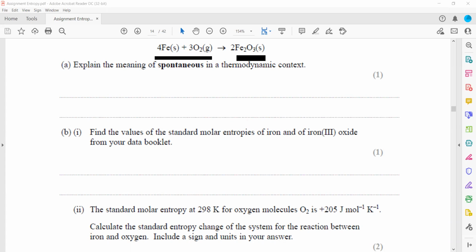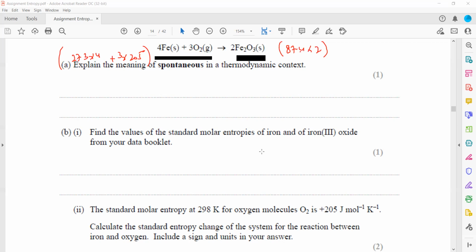So we'll just use the values. For iron oxide, it was 87.4, and this 87.4 times 2, because 2 moles are there. For 1 mole it is, and for iron it is 27.3. So 27.3 multiplied by number of moles plus oxygen is 205 multiplied by 3. So this will be entropy of reactant and entropy of product. So when we calculate the difference, product minus reactant.